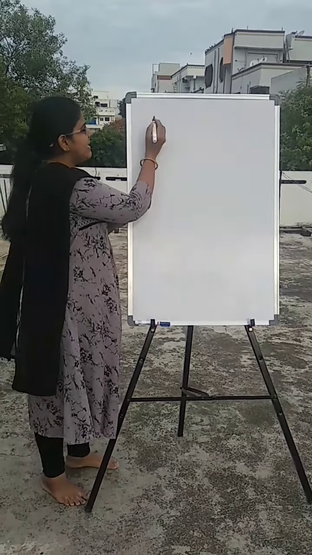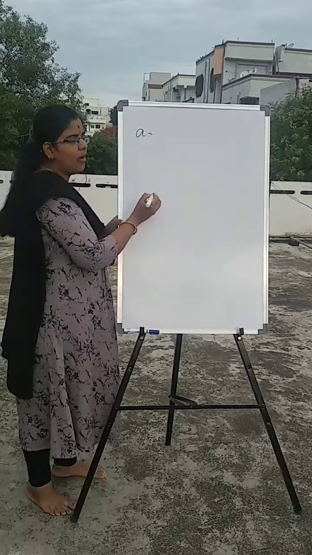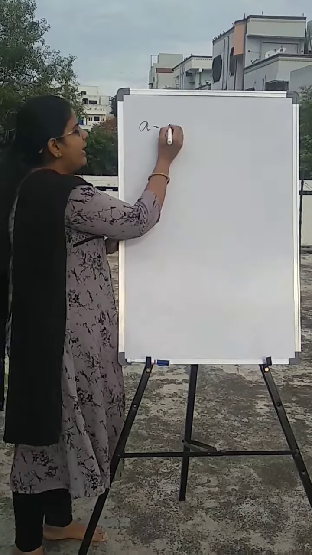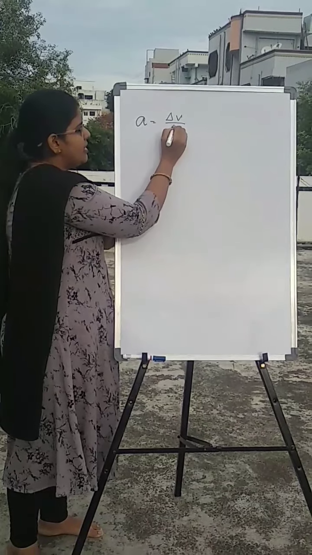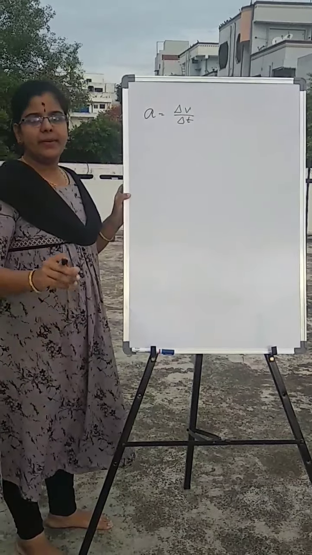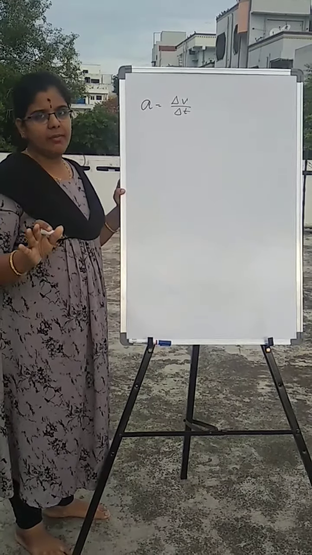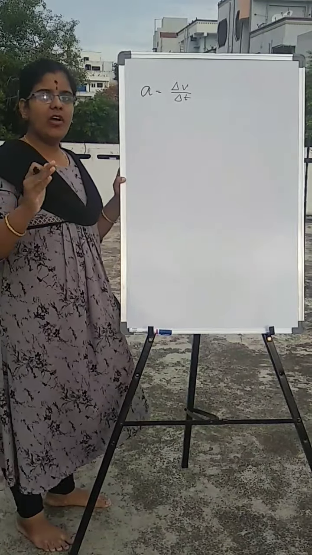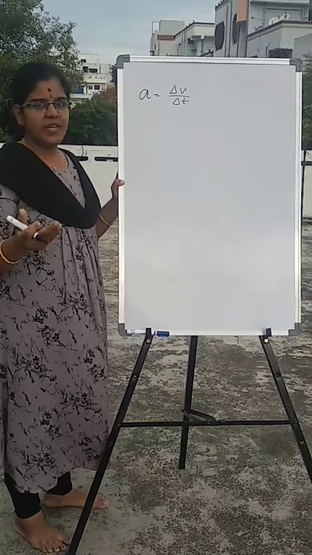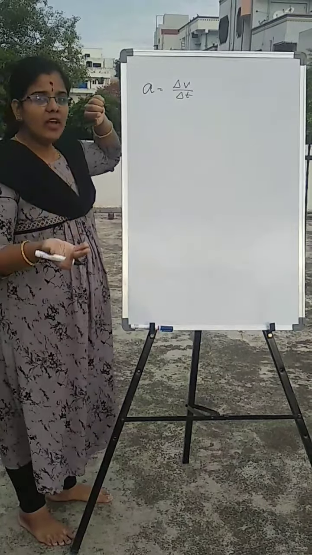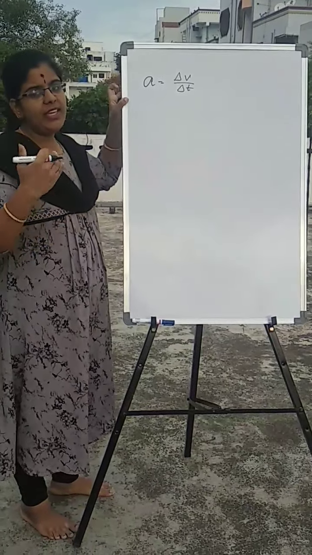We represent acceleration with a small a. If the word rate has come, then it is varying with time. When the time changes, the property also changes. Here the velocity is changing according to the time.